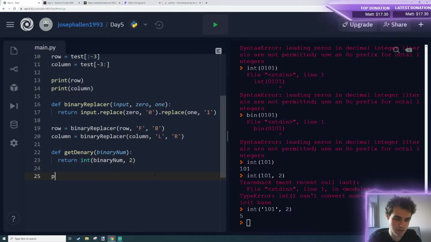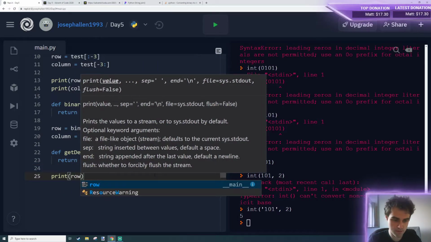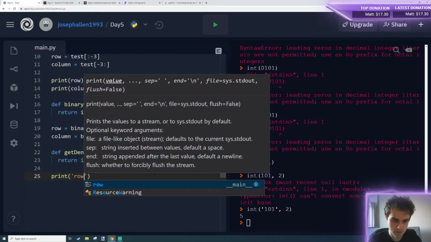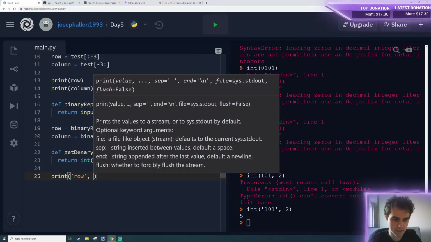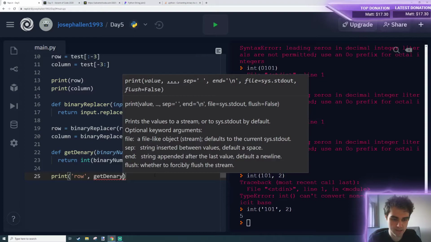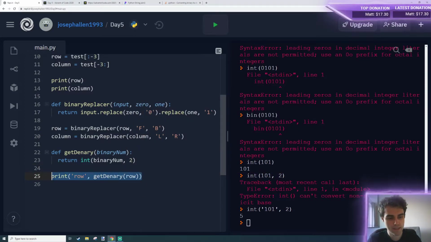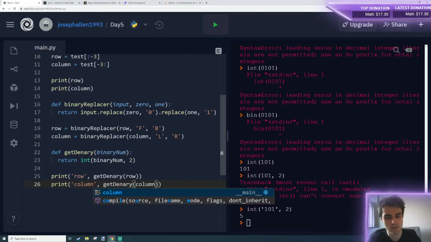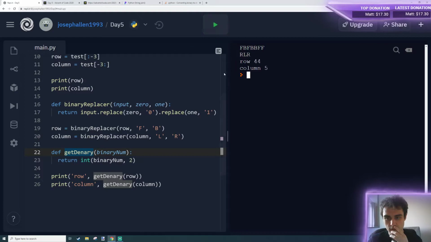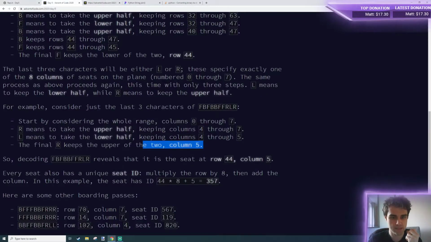So now we can do print row and do get denary row, and then here do the same thing but with columns instead. So row, column, row 44, is that correct?